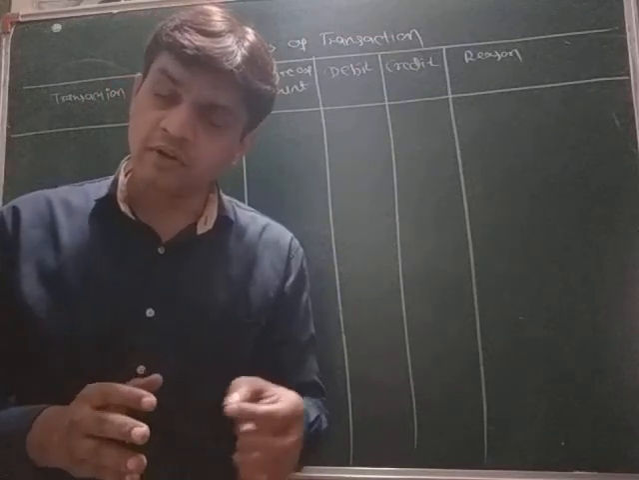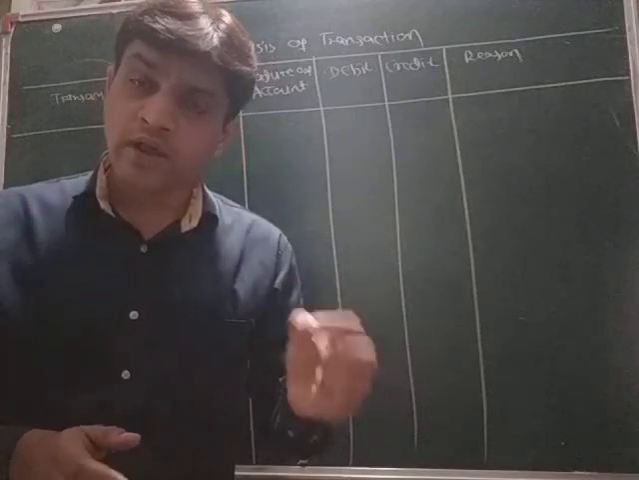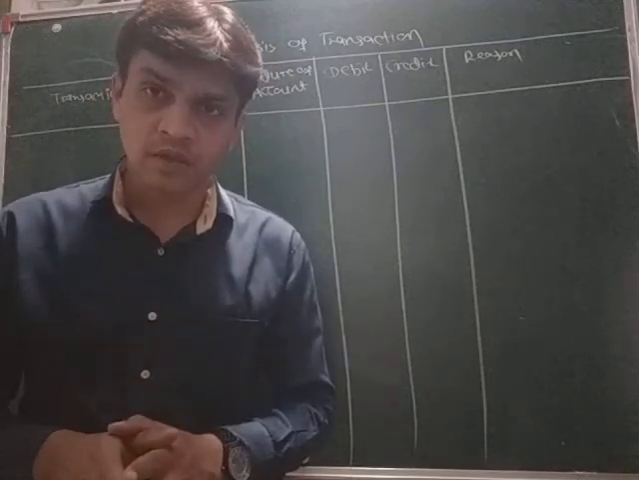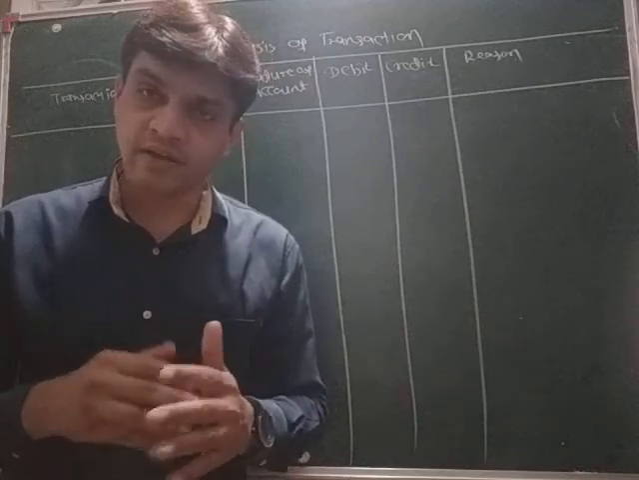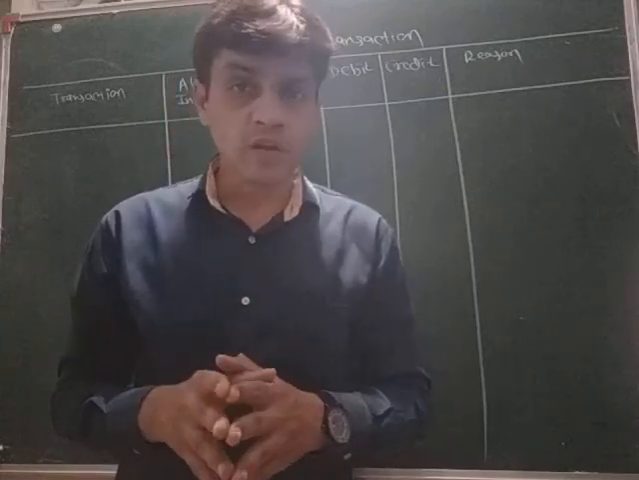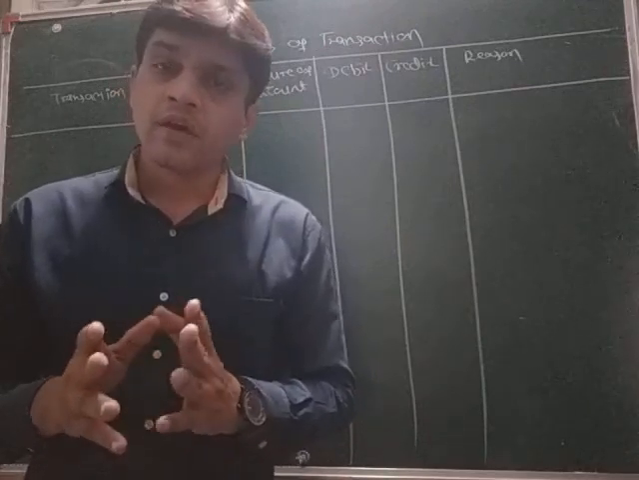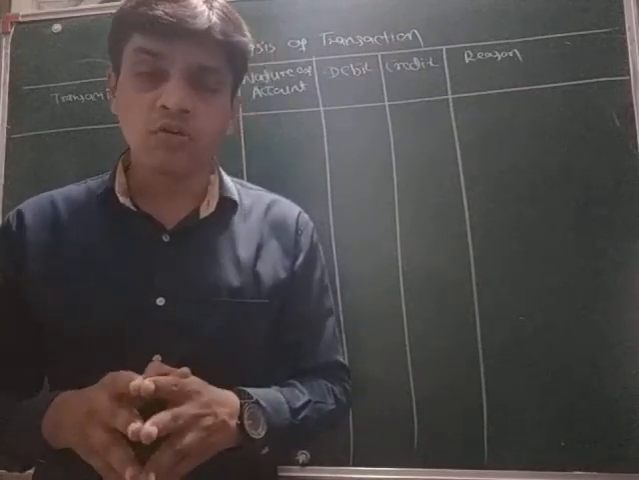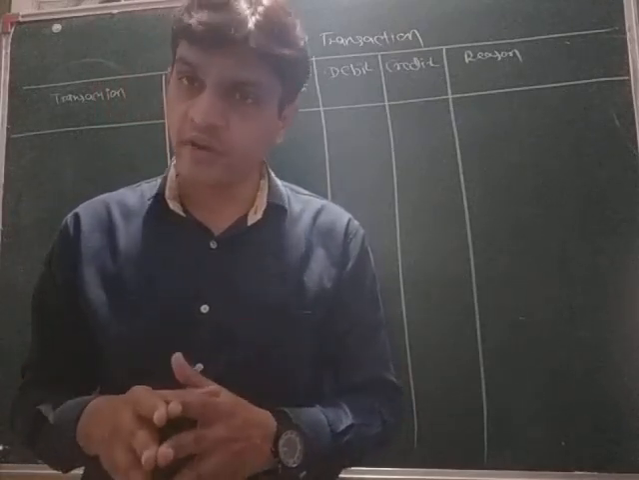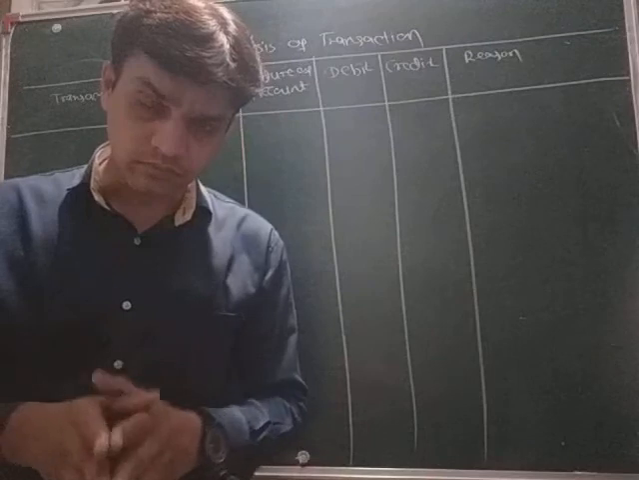Rules of personal account: debit the receiver, credit the giver. Rules of real account: debit what comes in, credit what goes out. That is the rule of real account, in which assets like intangible and tangible assets are there. And the last one is nominal account. In the nominal account, income and expenditure are there. And the rule is expenditure or loss are to be debited and incomes or gains are to be credited. So this is the rule for debit and credit for all accounts.